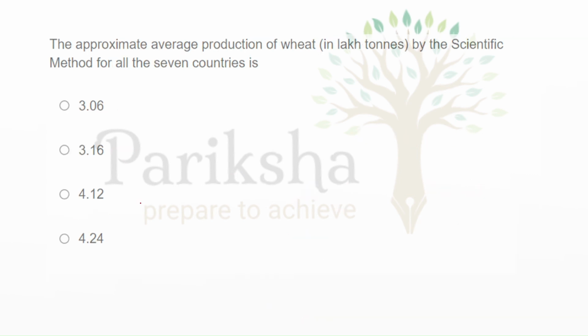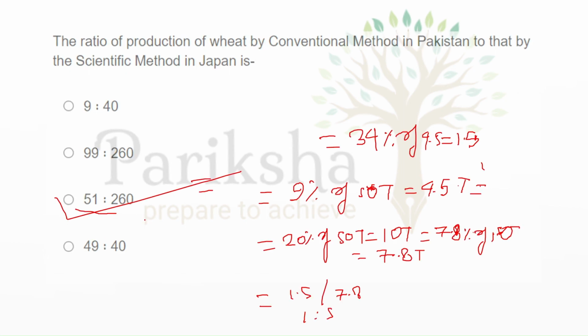Okay. Now the approximate average production of wheat in ton by the scientific method for all the countries. So for average production of wheat, we have to add all the values in the scientific method.